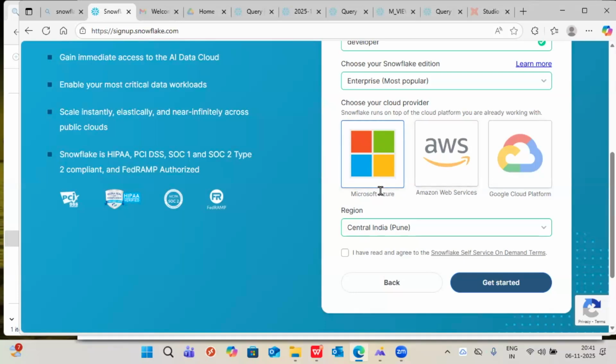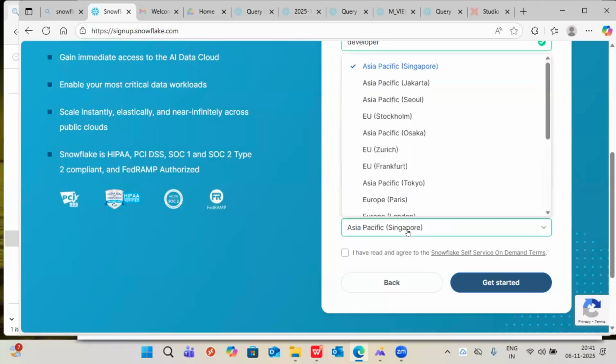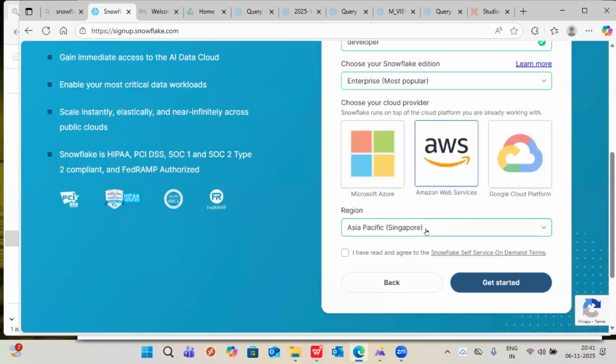Okay, so I cannot say every project will go with AWS, or every project will go with Azure. I cannot give a guarantee, project to project, which location, which cloud provider they are already using, which is flexible for their business. All this combination they will check and they will fix the locations. Okay, so in that location only your Snowflake data is going to be stored, and your compute resources also going to be used. So this location says where you are going to host your data, save your data, load your data, plus compute resources usage. That is the dependency. Okay, any specific questions on this particular part? Mainly on this particular part.